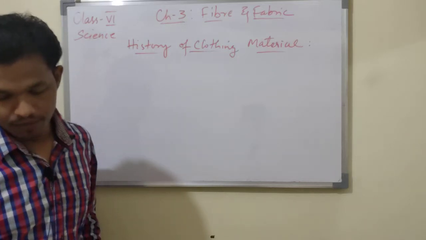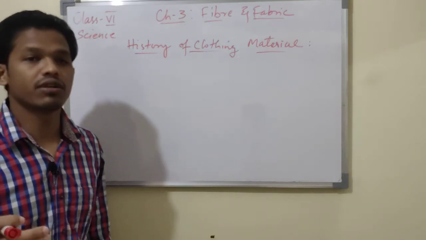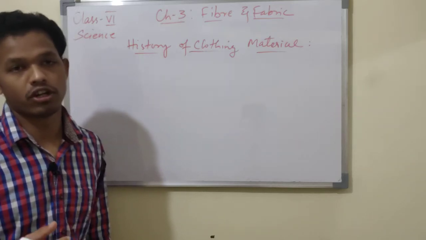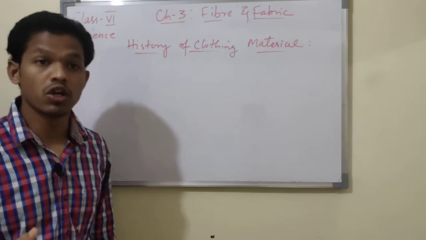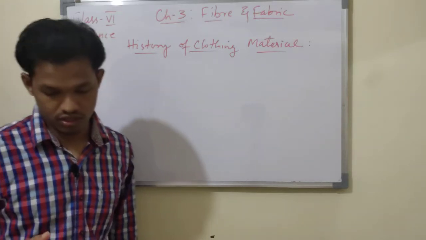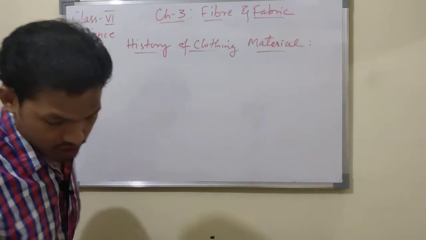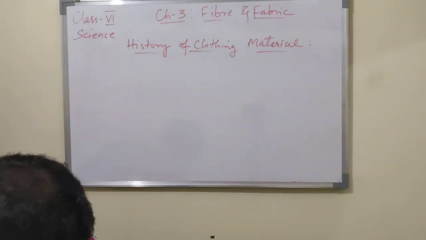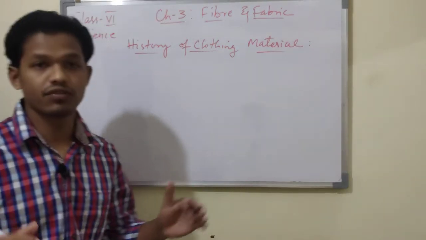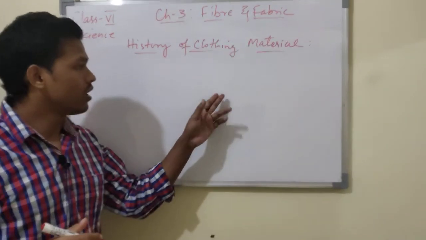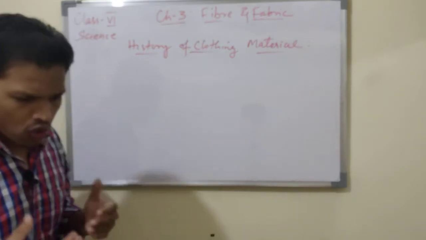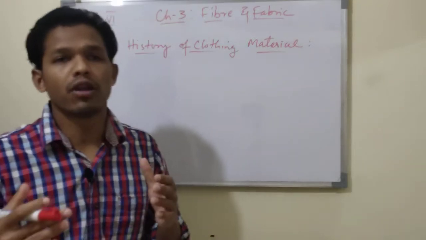Already we have discussed the natural fibers, which are obtained from plant sources. Already we have discussed cotton and jute, and also wool and how it is processed, and how cotton yarn is manufactured. So today we will study the history of clothing material, how human beings